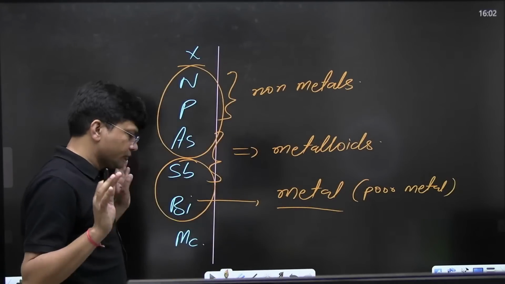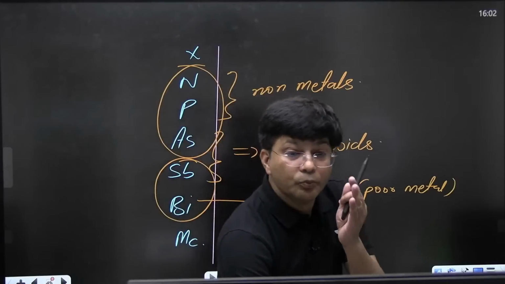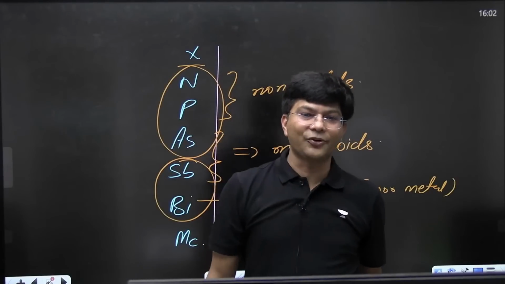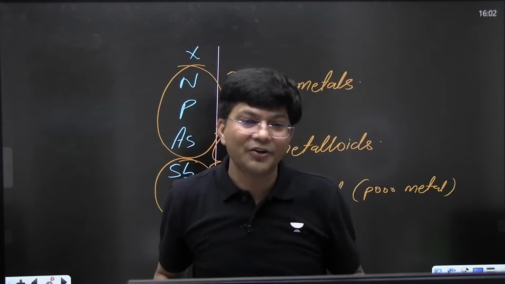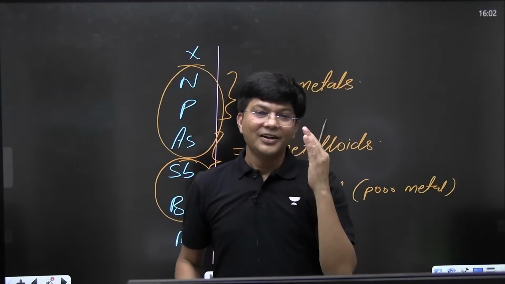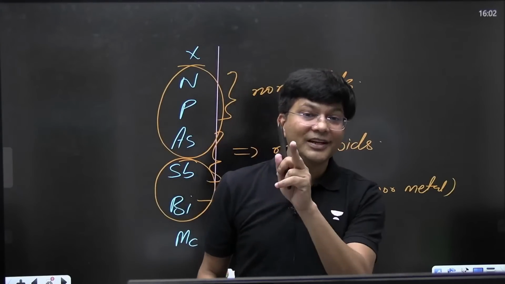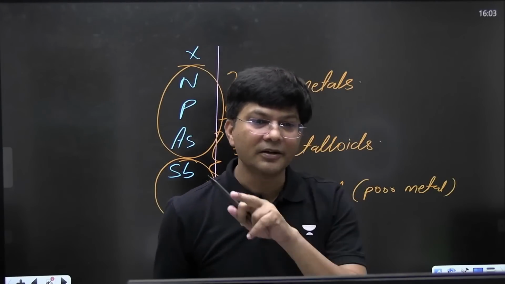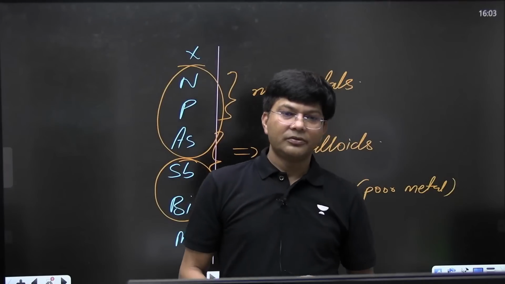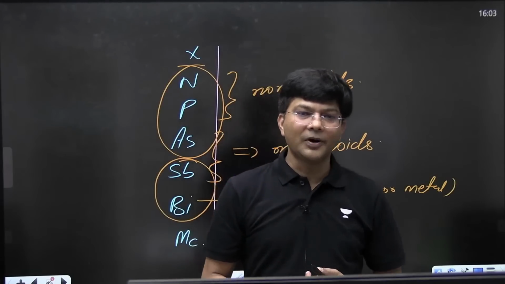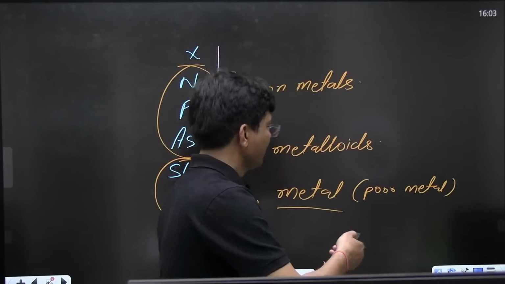So this much is clear to all of you. Now let's move towards oxides of nitrogen and each and everything. Very good, fantastic.